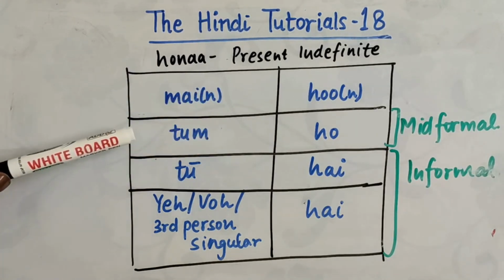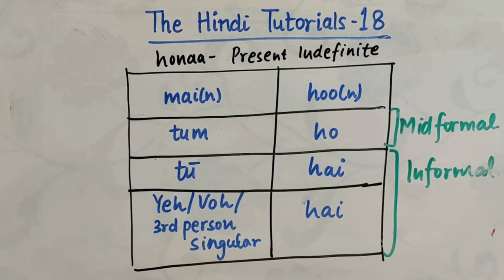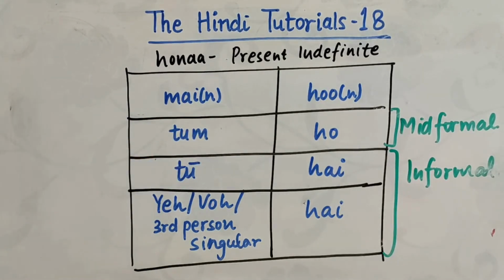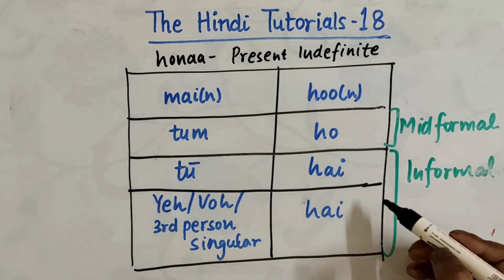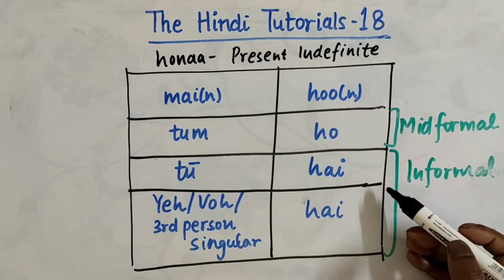Ho comes with तुम. तुम is you mid formal. है comes with तू. तू is you informal. ठीक है? And है also comes with third person singular informal. In short, है comes with every case of singular informal.